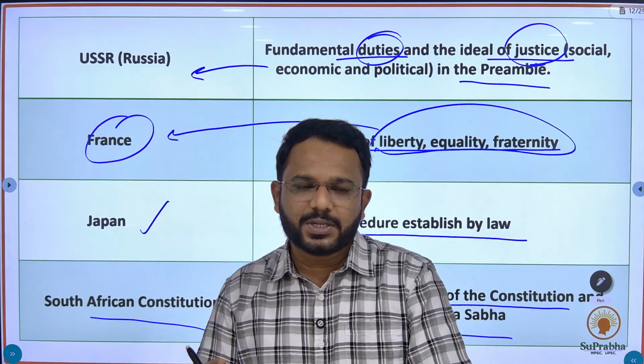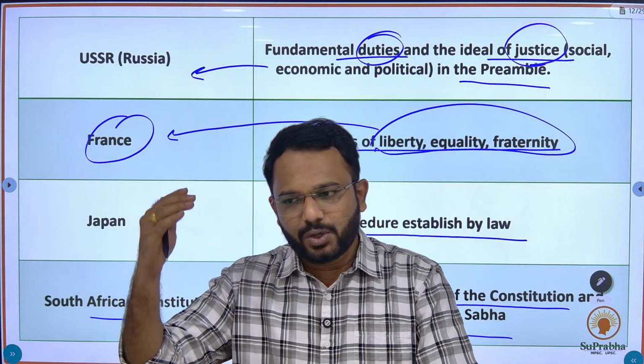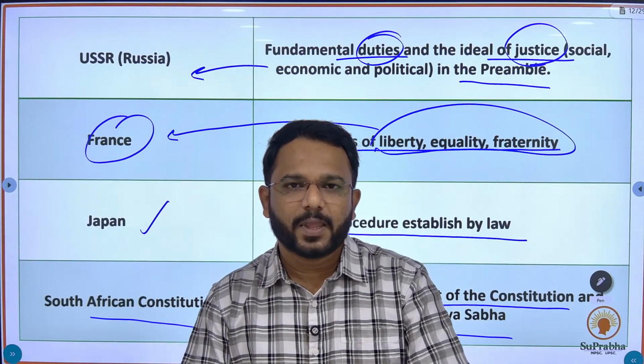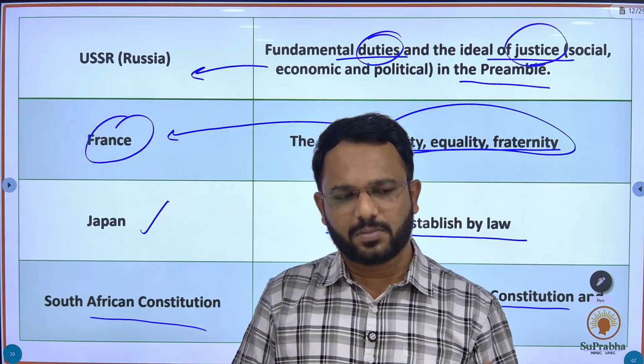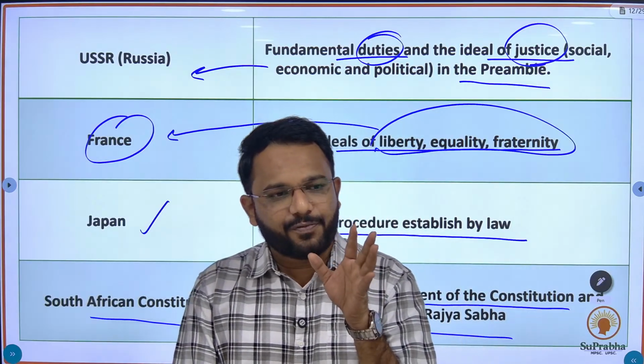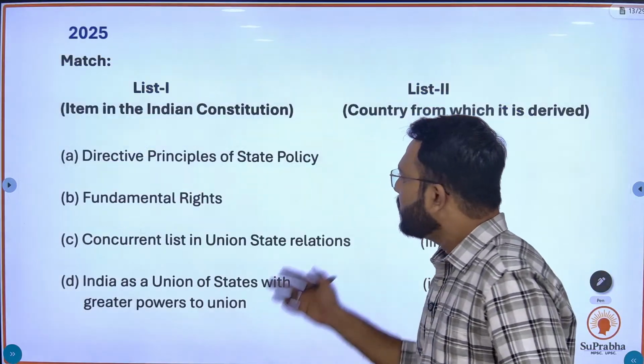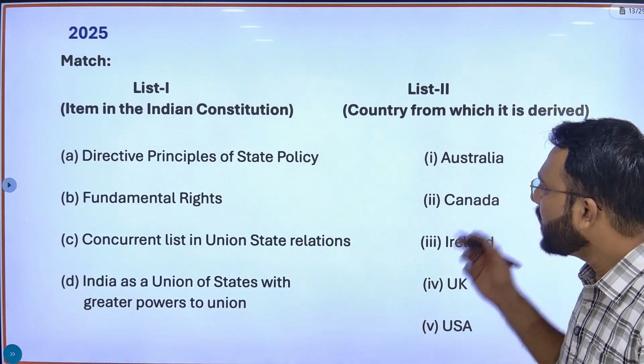But if the questions are based on these tables, what is the need to study each and everything? You have to go through all the topics of that chapter, but you should focus on certain topics. So let's go through some PYQs so you will have an idea.